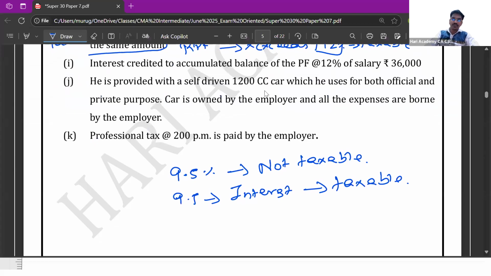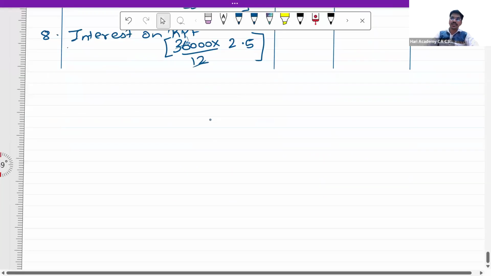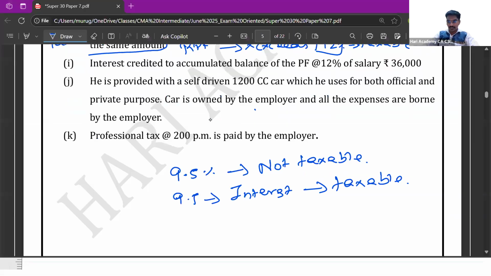He is provided with a self-driven car of 1200 cc, which he uses for both official and private purpose. The car is owned by the employer, and all the expenses are borne by the employer. In case of a car of less than 1600 cc, owned and maintained by the employer, 1800 per month is the taxable value of the perquisite.